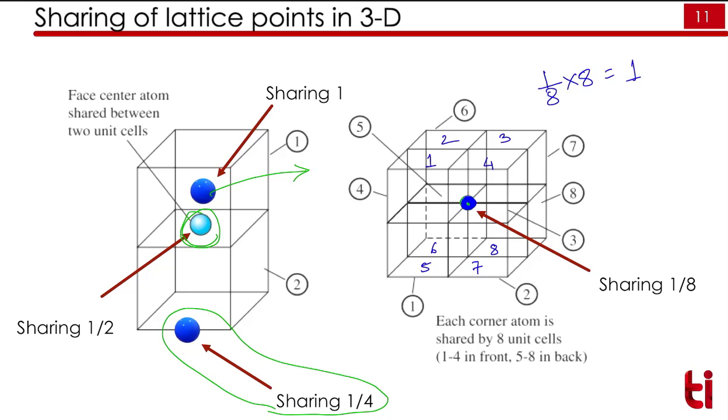This is also very important. I want you to do it yourself and try it again. Again I will summarize this. If the lattice point or atom is at the corner of the unit cell, it will share 1/8 of its portion. If it lies on the face of a unit cell, it will share half of its portion. If it lies on the edge of the unit cell, it will share 1/4 of its portion. And if it lies entirely in the unit cell, it will share its full portion.